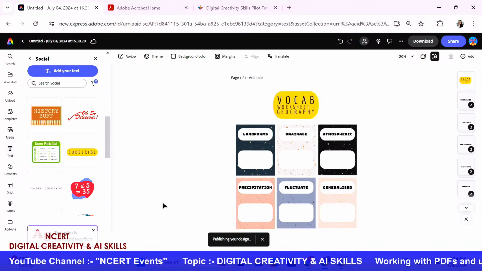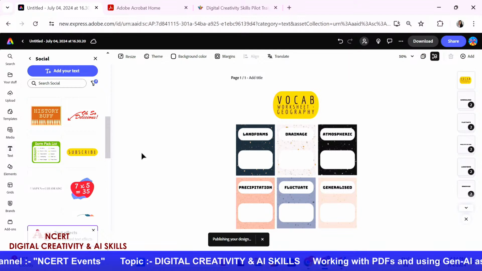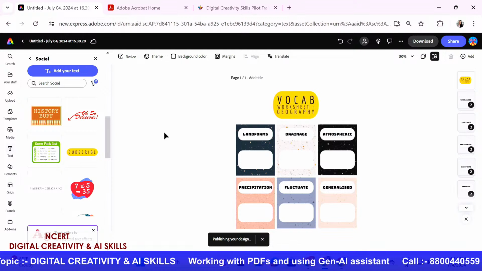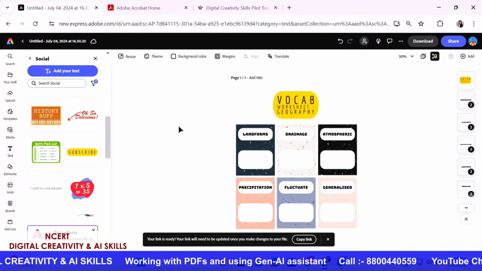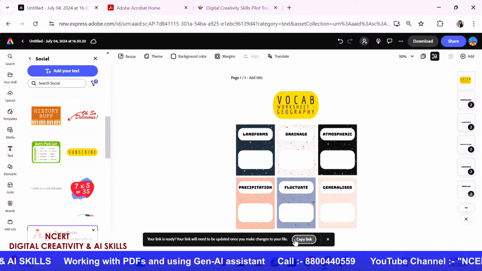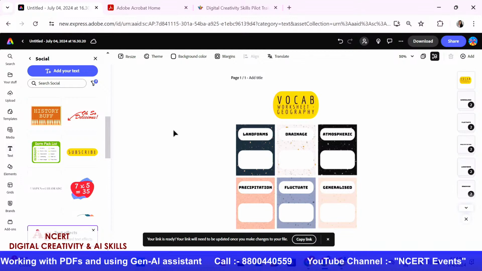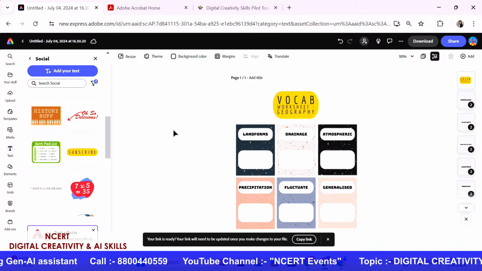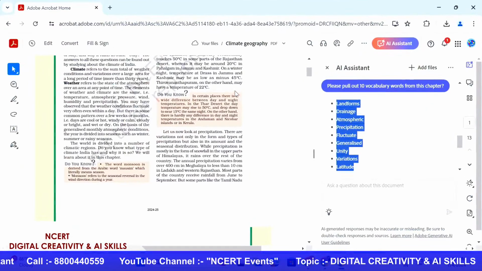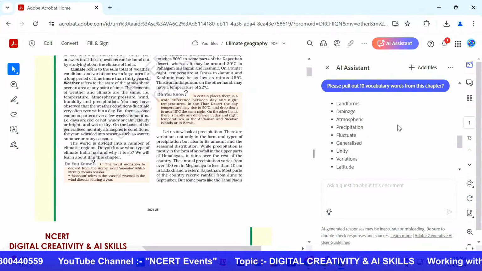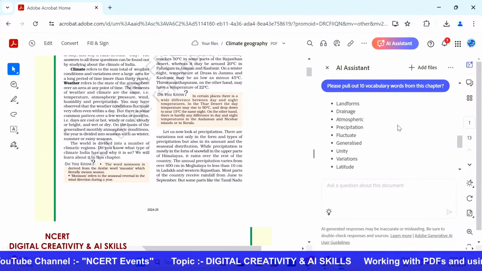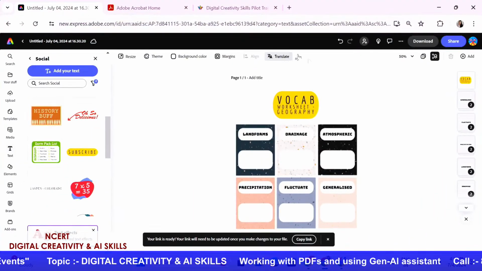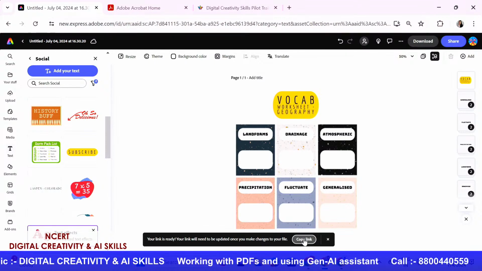That's very easy, ma'am. That's quick, and I think so many variations are there. One can use any kind of worksheet and create their own titles and modify them as per their requirement. Absolutely. So as you saw, it took me less than, I think, 5 minutes to create this worksheet. And I very simply integrated both these elements where I asked my Acrobat assistant to pull out 10 vocab words. Once they were out, I just copy pasted them into the Adobe Express page that I was creating. And that's how I created a vocab sheet.